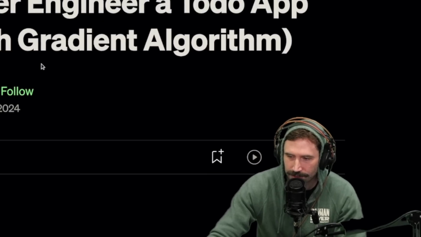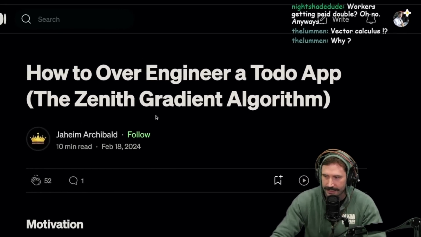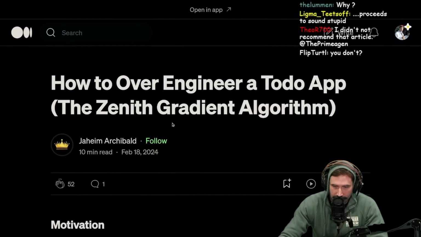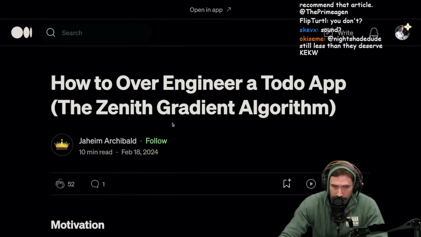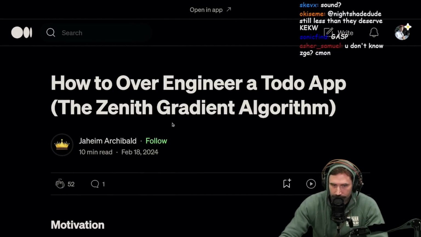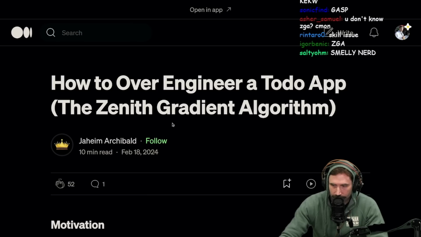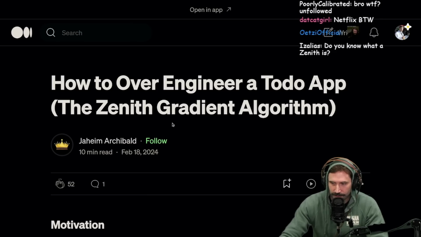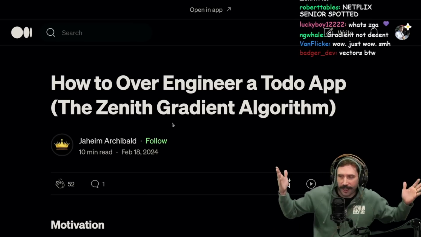I don't want you guys to look down on me, but I don't know what the zenith gradient algorithm is. Okay, I did do backpropagation and the gradient descent algorithm, but I don't know what the zenith gradient algorithm is. Is it? Am I stupid? Unfollowed? Fuck. Senior engineer here, everybody.